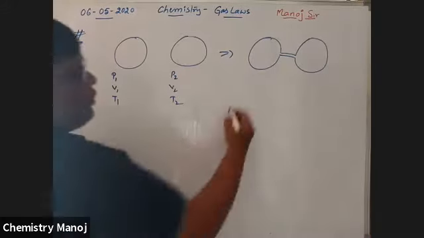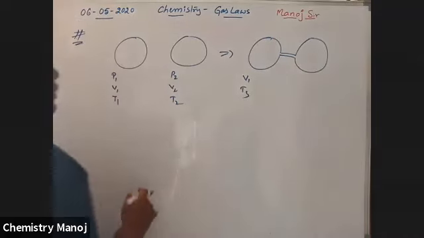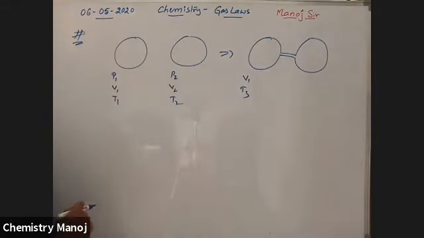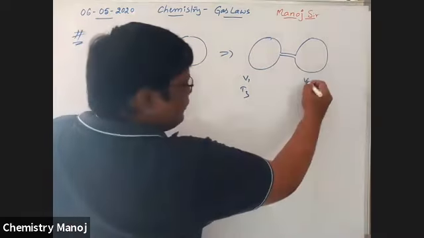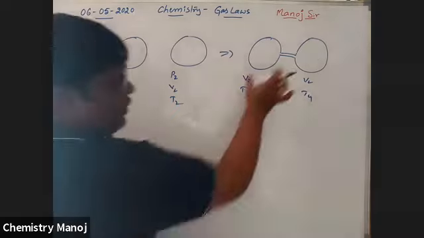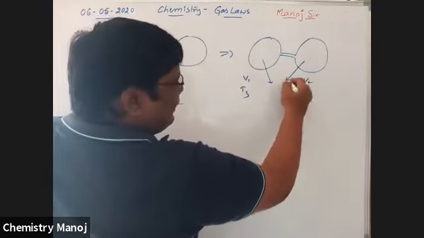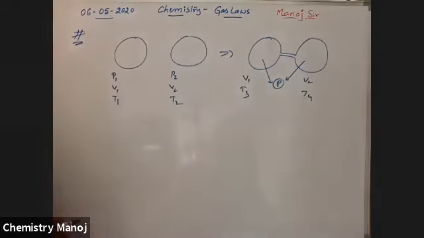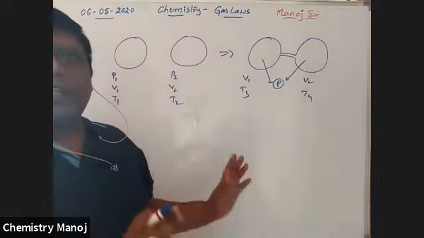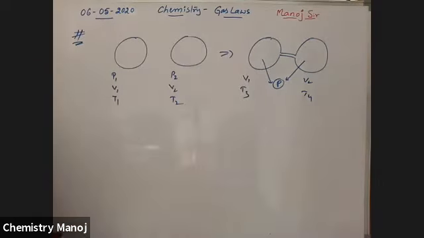There, the volume is V1, temperature T3. The volume is not changed, but the temperature is changed. Next, it is volume V2, temperature T4. Because these two vessels are connected, the pressure is the same in both, because it is a uniform mixture. So automatically the pressure value should be the same.